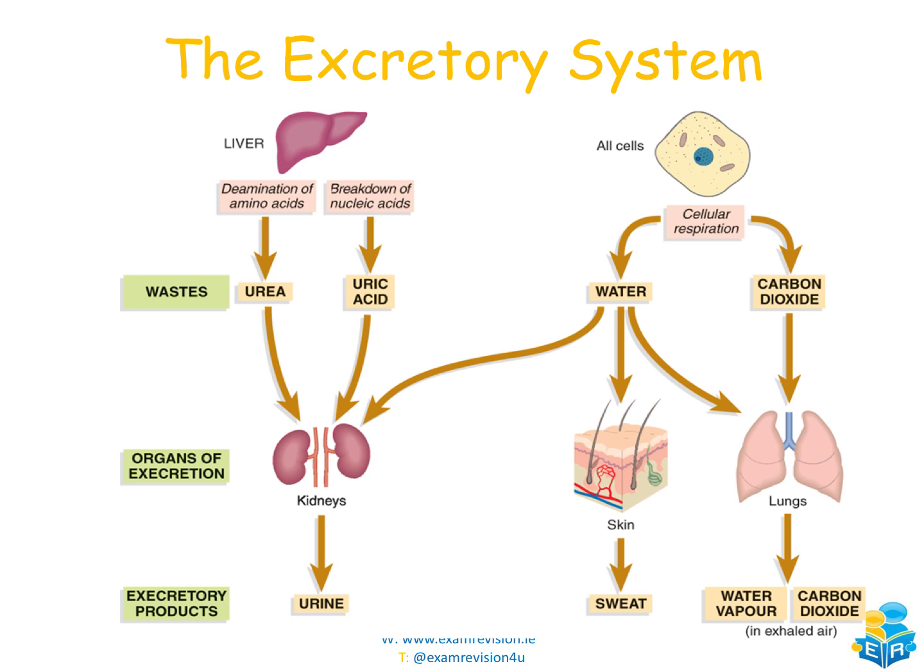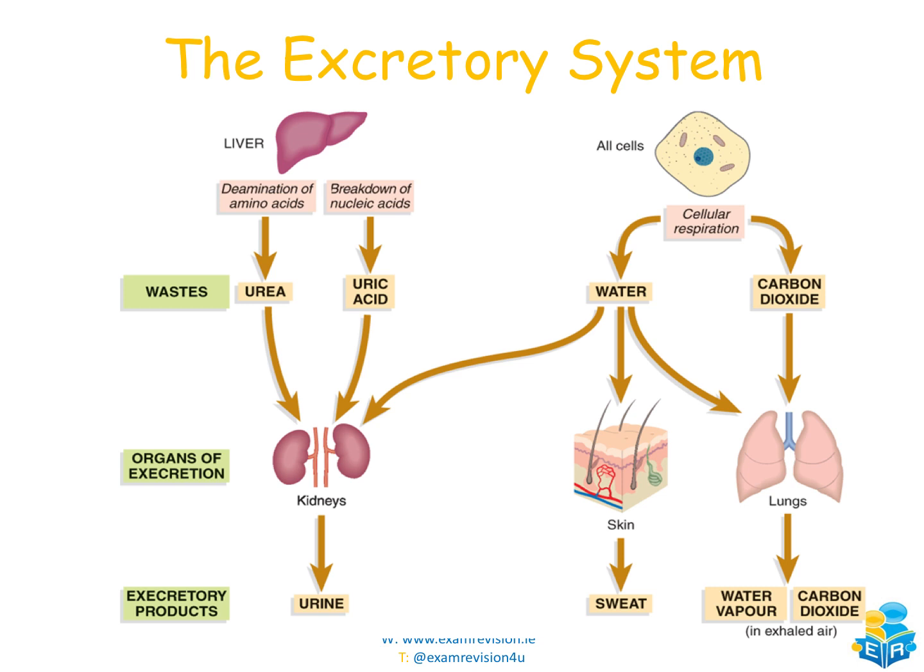If we have a look over here, all of the cells inside our body will undergo respiration, the release of energy from food. A couple of the byproducts from this would be water and carbon dioxide. Now, water could be released through urine along with the urea and the uric acid, the kidneys being responsible for that. Or it can be released by the skin through sweat, which is what we have down here. Or again, this water could be removed from the body through the lungs along with carbon dioxide as water vapor. Carbon dioxide leaves as carbon dioxide because again, water and carbon dioxide are byproducts of respiration.